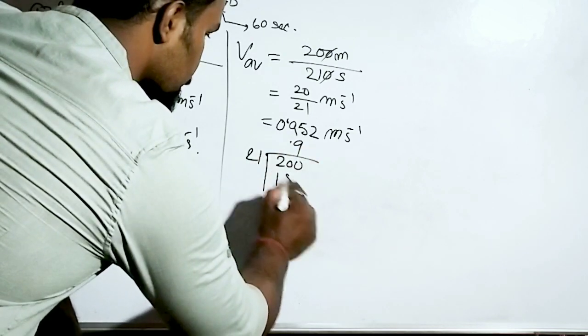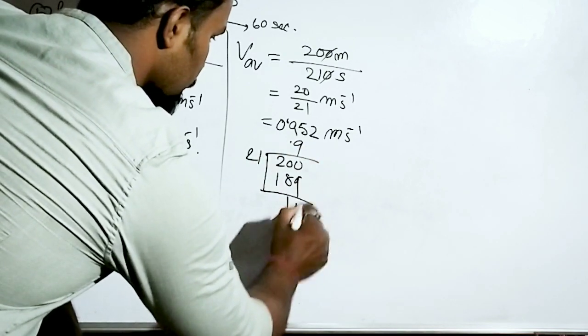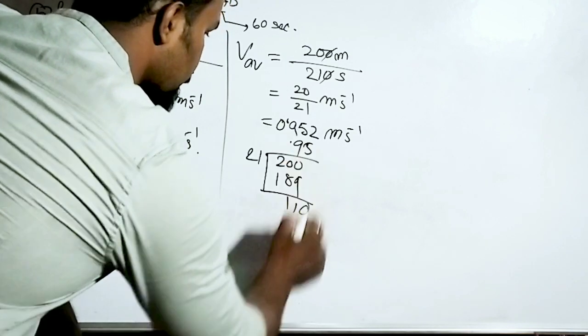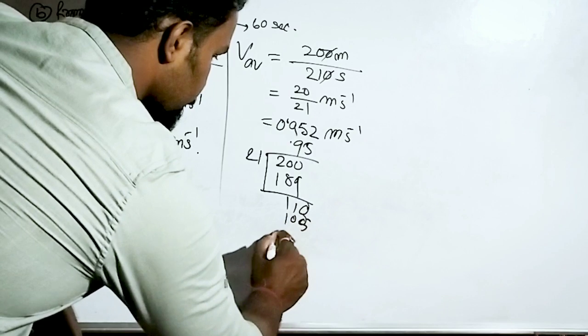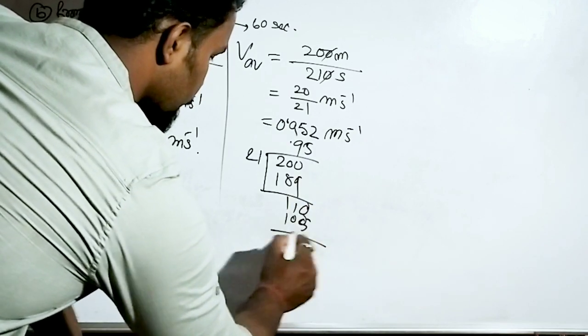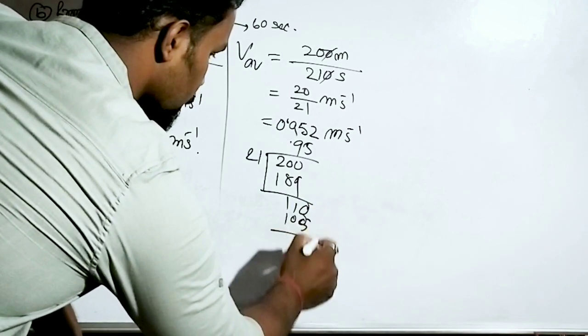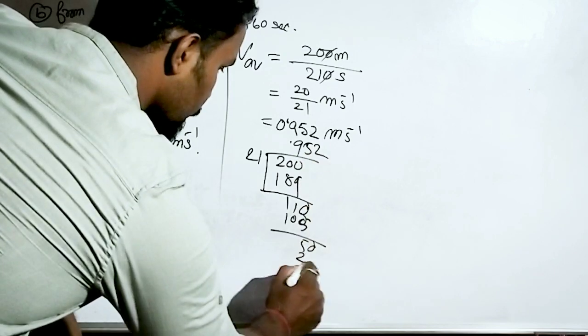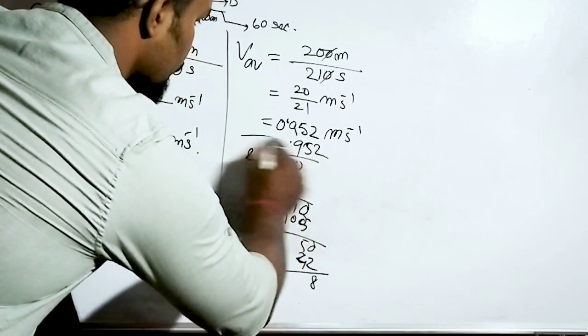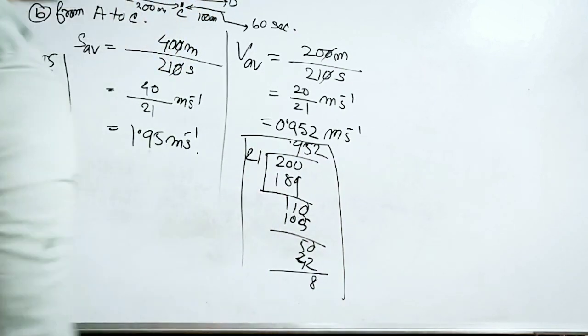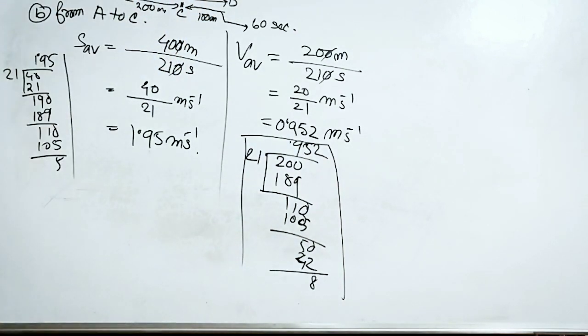It will be 9 times 189, then 0, again 5 times 0, 105, then 50. 2 times will give 42, so it will be 8. That means the answer will be 0.952. So this is the answer.